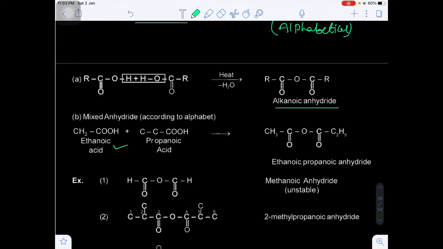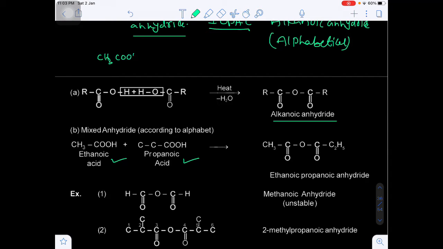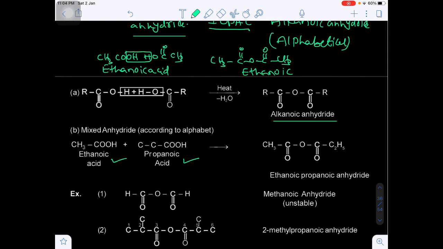Now suppose I have ethanoic acid and I have propanoic acid. 2 different acids. Let's suppose I am taking the same acid first. Let's suppose I am taking 2 molecules of acetic acid. When we use 2 molecules of acetic acid, which anhydride will we get? CH3, C double bond O, C double bond O, CH3. This is which acid? Ethanoic acid. So we have to write the name ethanoic, remove the acid and write the anhydride. Ethanoic anhydride.